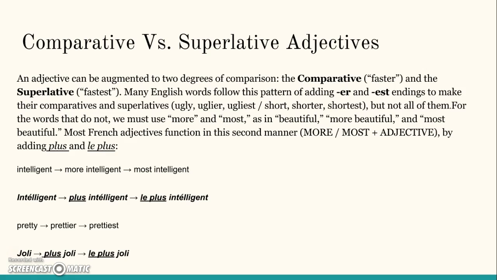So the sentence structure for this would be more/most plus the adjective, by adding plus or le plus. So for example, if we were to say intelligent goes to more intelligent to most intelligent, we would state intelligent to plus intelligent to le plus intelligent. If we went prettier to prettiest, it'd be joli, plus joli to le plus joli.